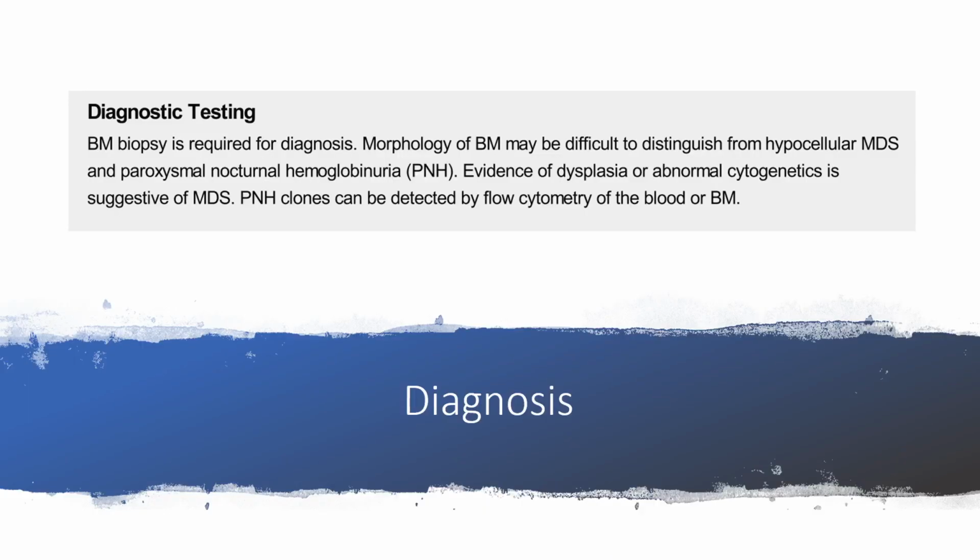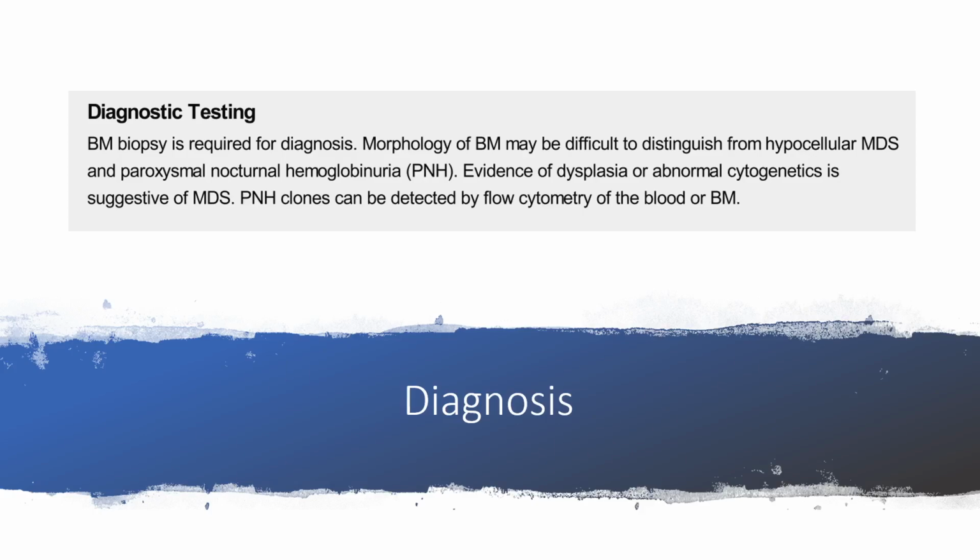For diagnostic testing in aplastic anemia, bone marrow biopsy is required for the diagnosis. Bone marrow results in a patient with aplastic anemia may be difficult to distinguish from hypocellular MDS and paroxysmal nocturnal hemoglobinuria. Evidence of dysplasia or abnormal cytogenetics is indicative of myelodysplastic syndrome, and PNH clones can be detected by flow cytometry of the blood or bone marrow.